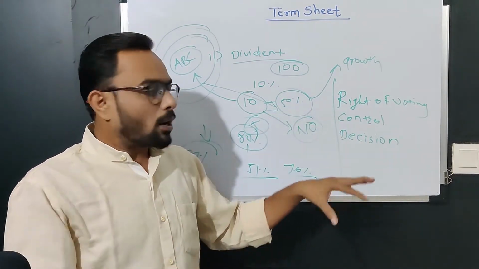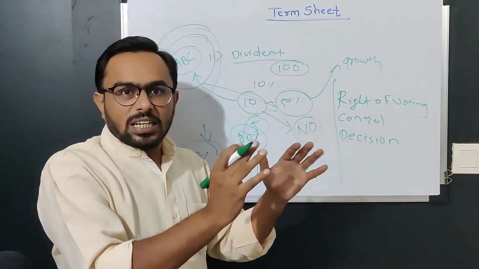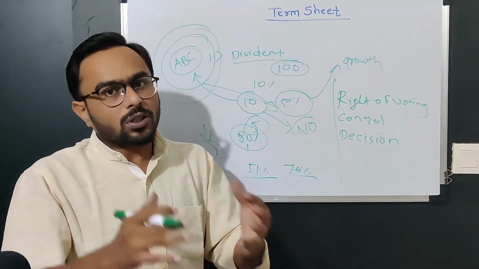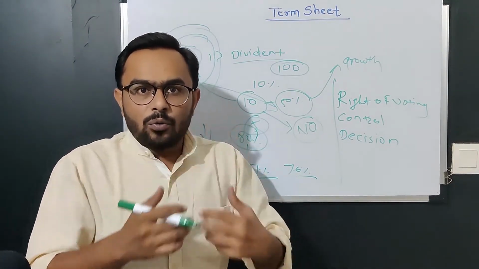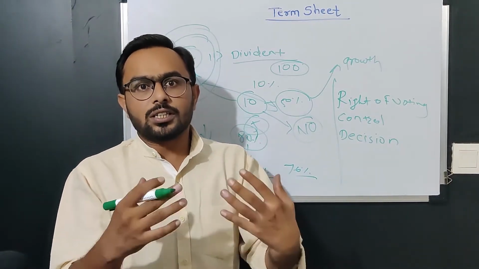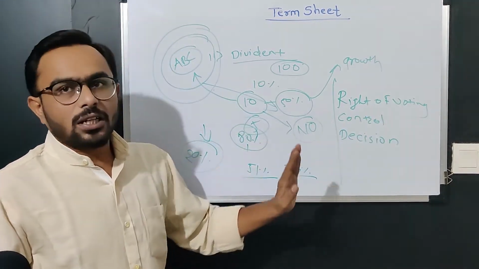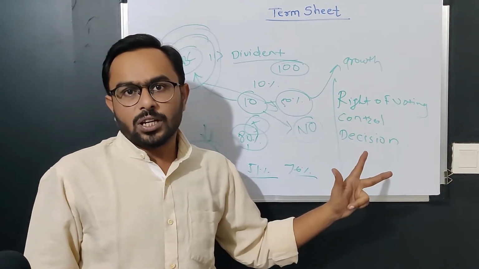Control, who would control the company and who would take the decision. So we have to clearly mention, for this kind of decisions founders would take, for this kind of decisions we will vote, for this kind of decision everybody has to agree. So whatever are the things related to your industry, startup, business, you can mention, and you can clearly define voting rights, control and decision making power.